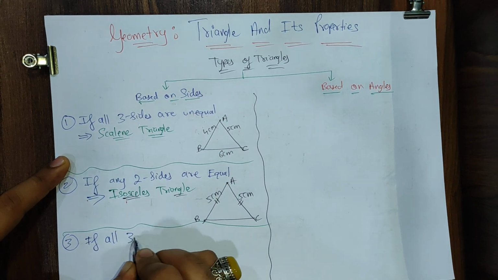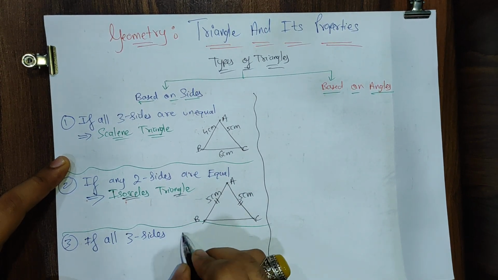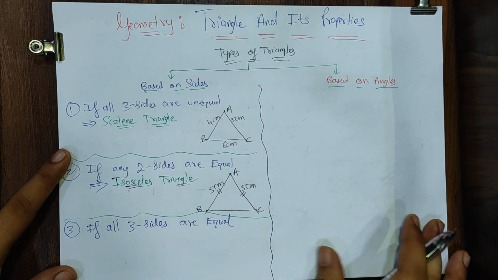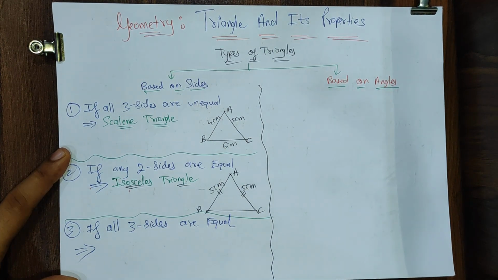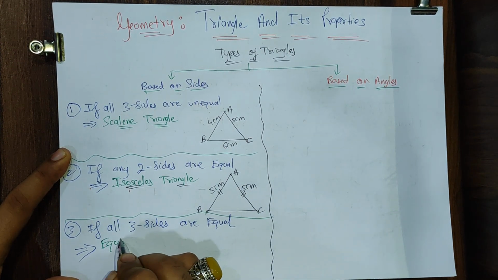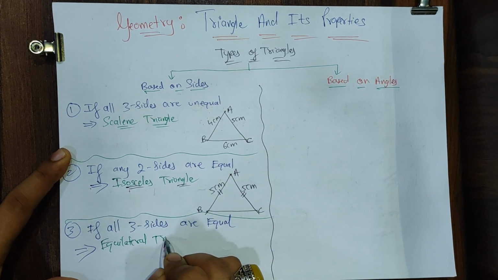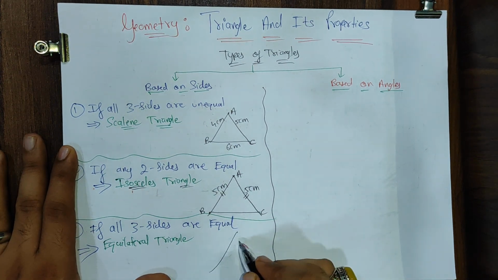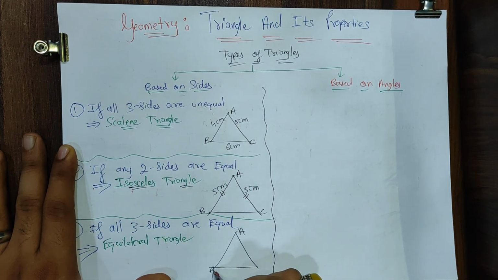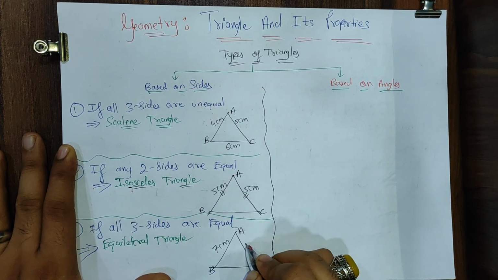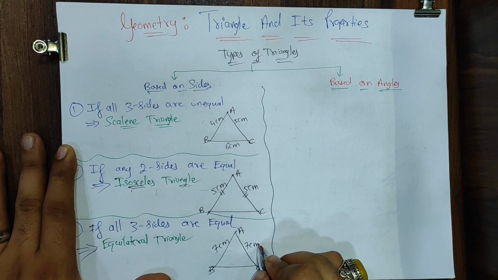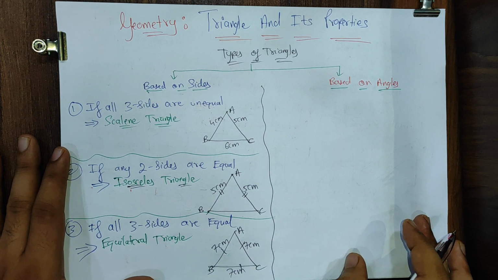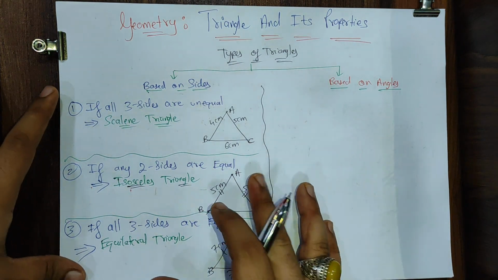if all three sides are equal, then the given triangle is called an equilateral triangle. Let me very quickly draw the diagram first, all of you. Triangle ABC. It's given to me that this is 7 centimeter, this is 7 centimeter, and this is 7 centimeter. Or they can mark like this, 1 stroke on all the three sides. So all sides are equal, so we call this an equilateral triangle.